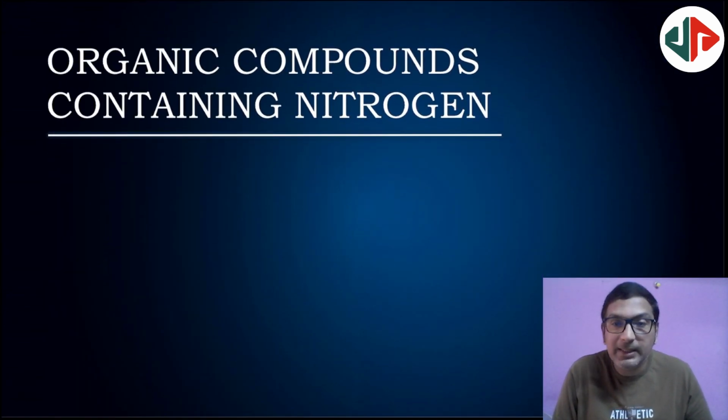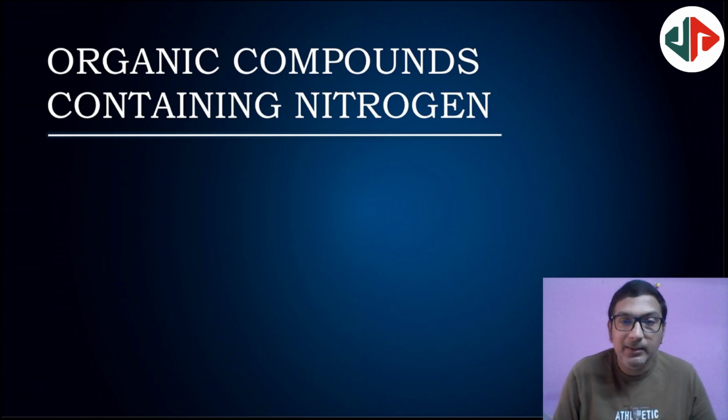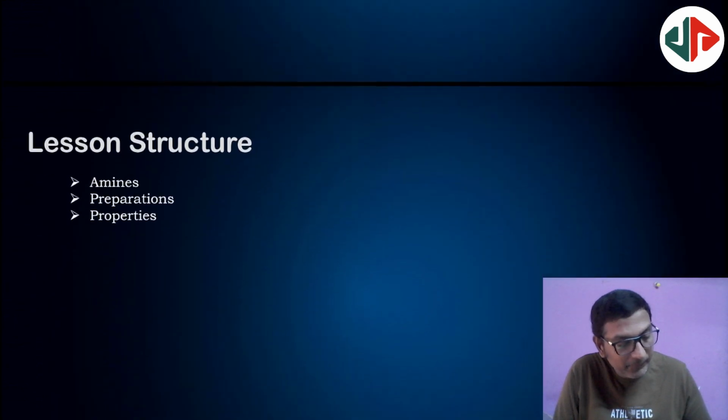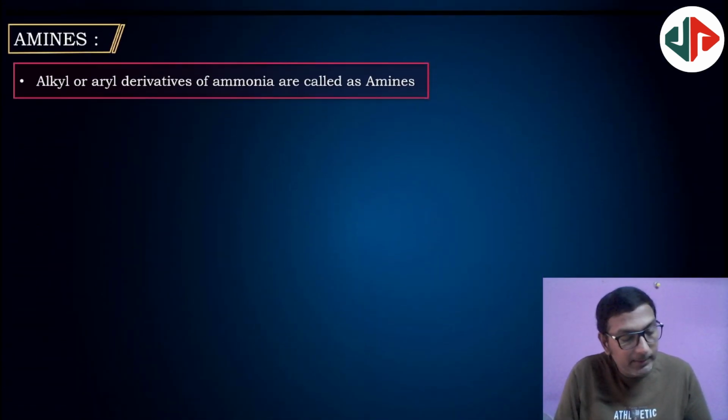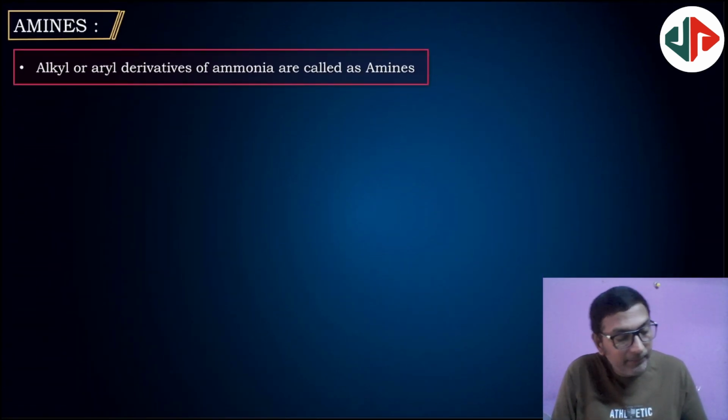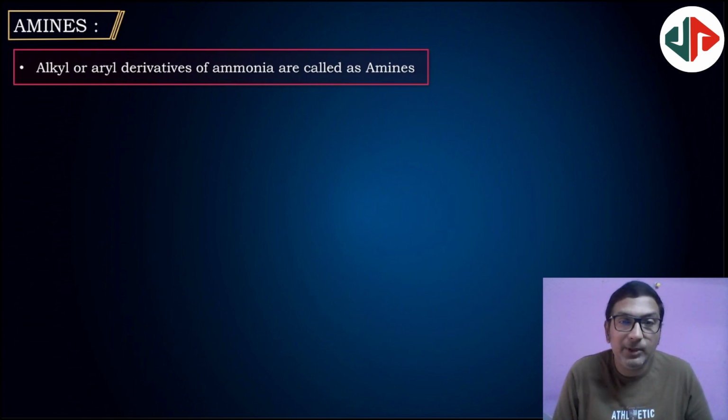organic compounds containing nitrogen. That means here we can discuss amines, types of amines and diazonium compounds, cyanides, isocyanates also. Next, here amines, preparation and properties. So here amines are alkyl or aryl derivatives of ammonia.